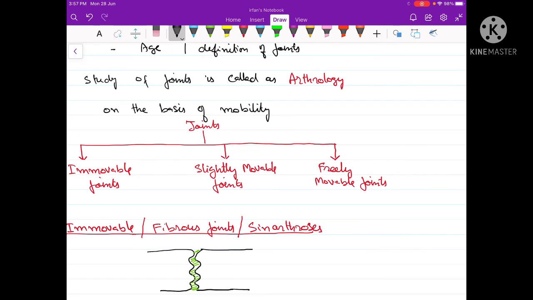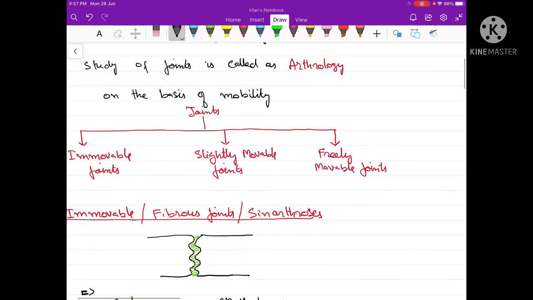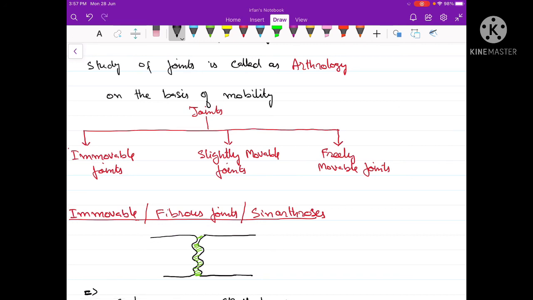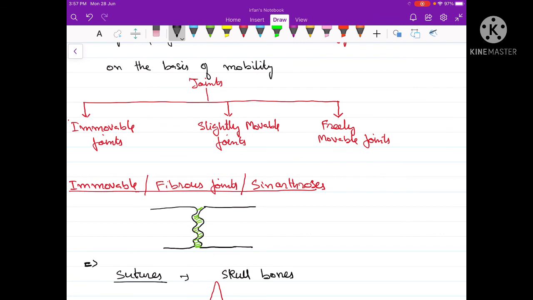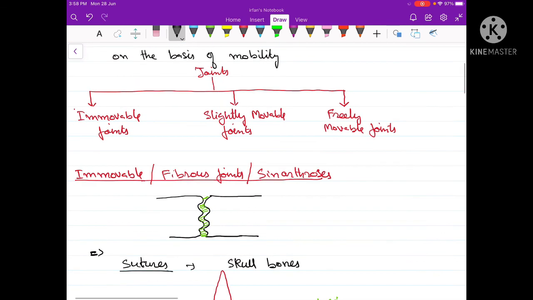Number two is the slightly movable joint. Slightly movable joints are those which allow movement at the joint, but only very slightly. Here, between the articulating faces of the two joining bones, a white fibrous cartilage is present. That cartilage does not allow significant movement and is therefore also called a cartilaginous joint. And the third type is called the freely movable joint. Freely movable joints are the ones which allow maximum movement. They are also called synovial joints because they have synovial fluid.